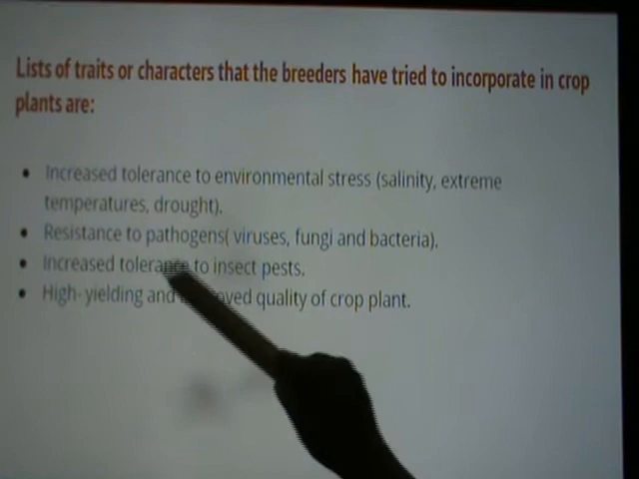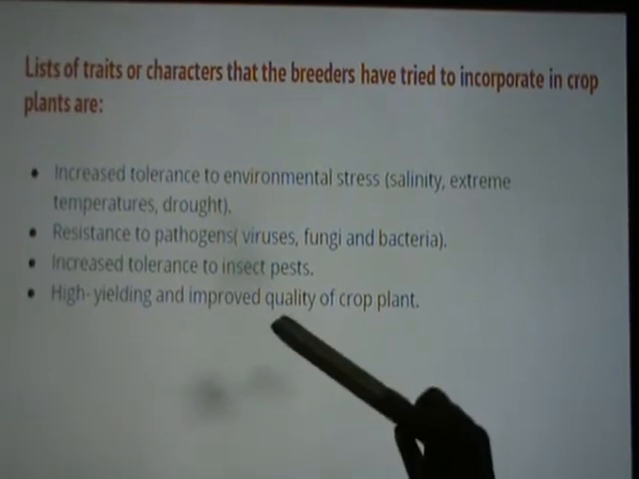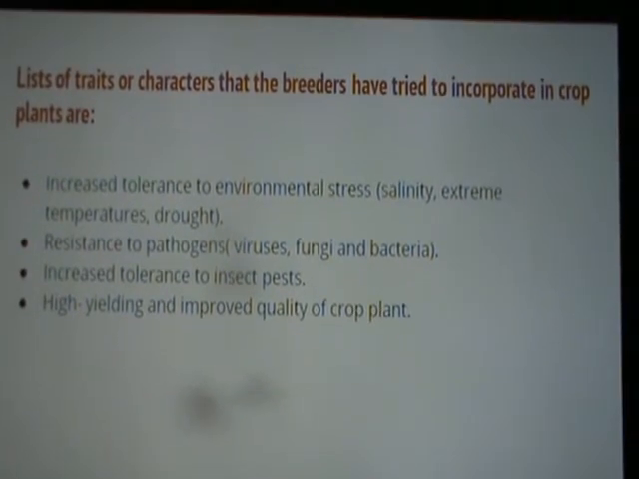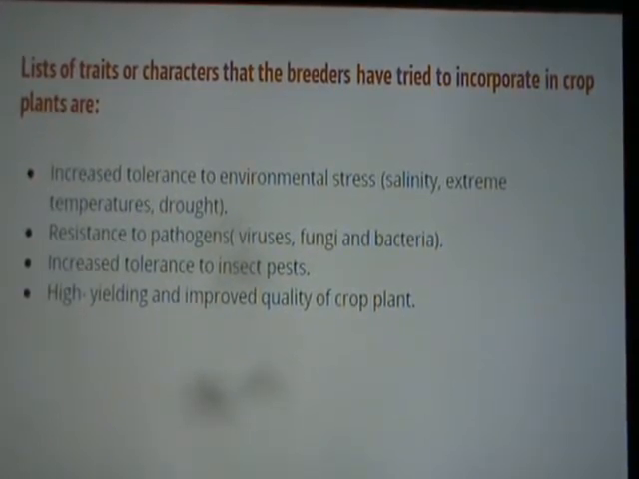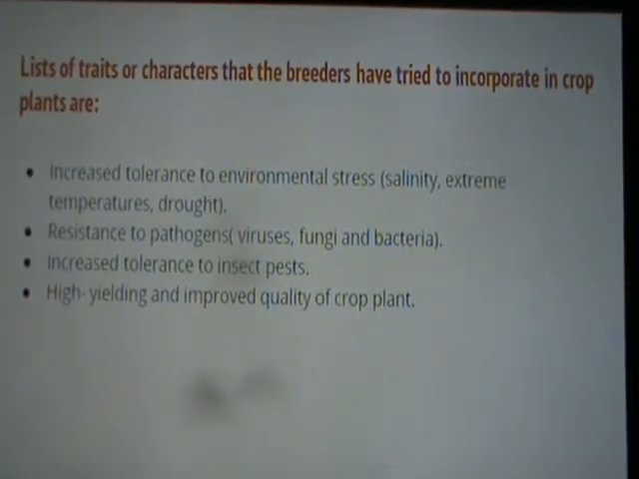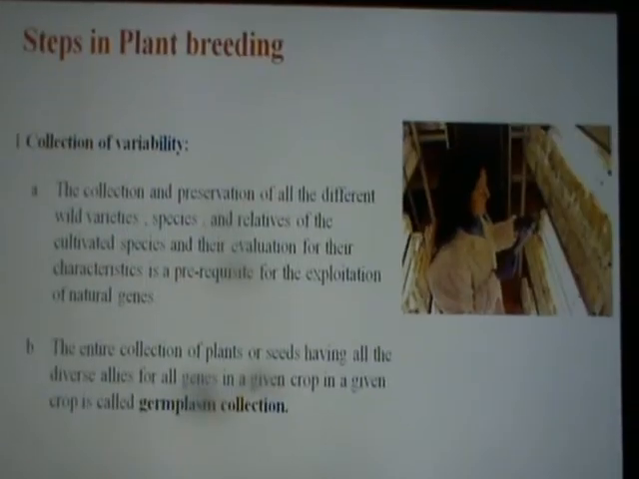So the third factor which a breeder looks into is increased tolerance to insect pests like spiders, then there are ants, different species of ants, worms, root borer, stem borer, etc. Then high yielding and improved quality of crop plant. So the crop which they are selecting to grow in their field should have a very high yield and it should be of very high superior quality. So these are the 4 factors that the breeders will try to incorporate in the crop plants.